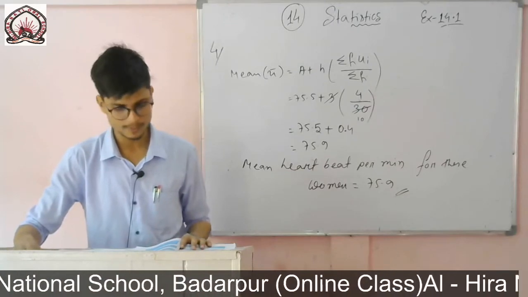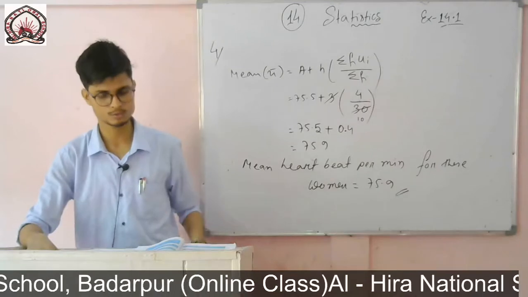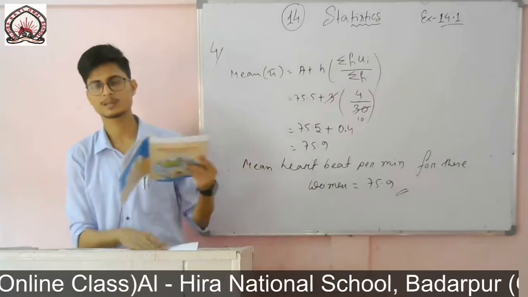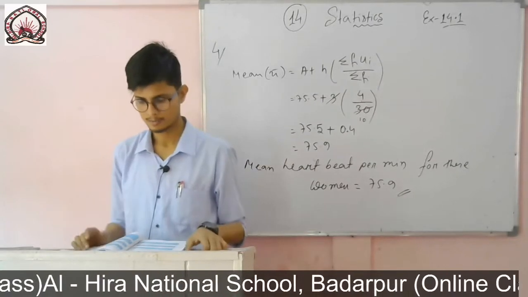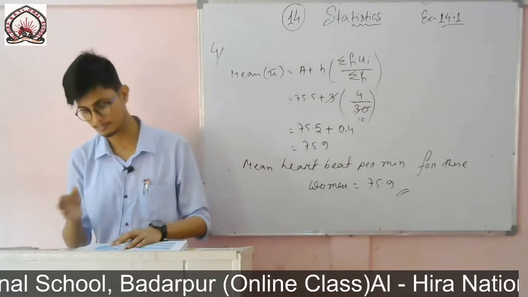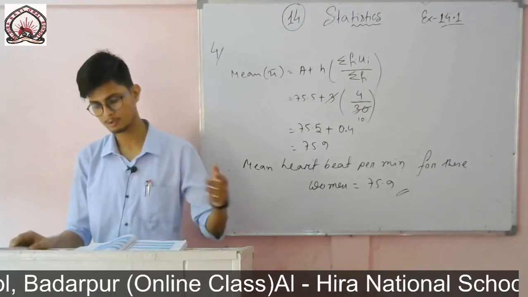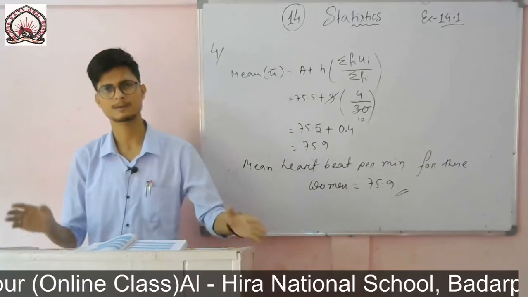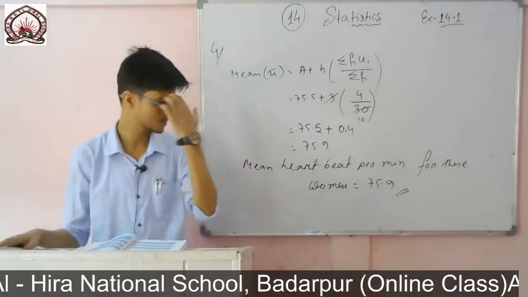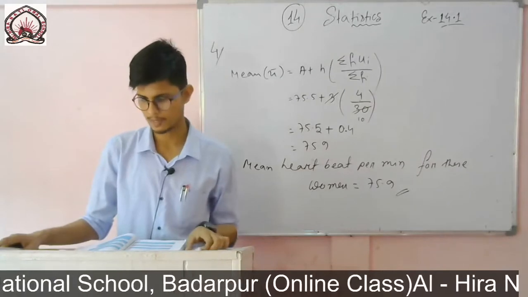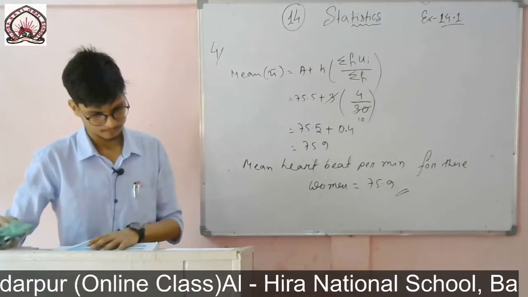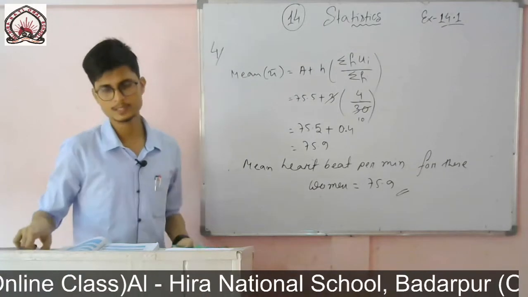Which method of finding? Later, the method that we choose, you have to write the name of that method. If we use the direct method, we'll write it here, but in this case these values are very big. When I find this mean value, it will be very big and it will be tough to multiply also. The process will be lengthy. So in this case we'll use the method which we have used just now, that is the step deviation method, and find the mean number of mangoes.